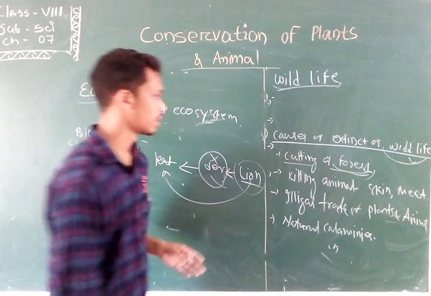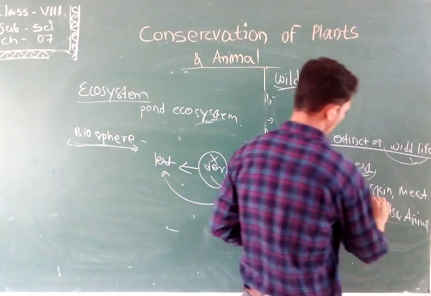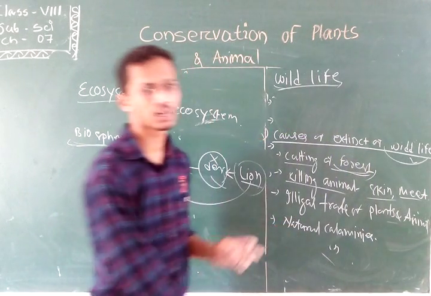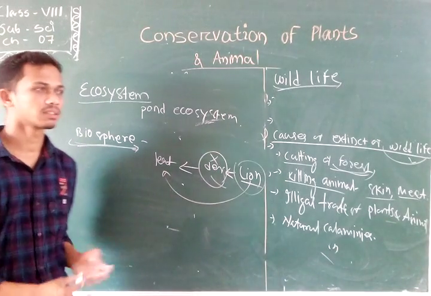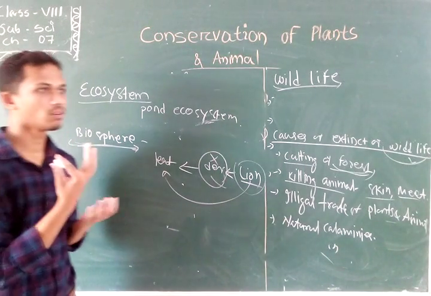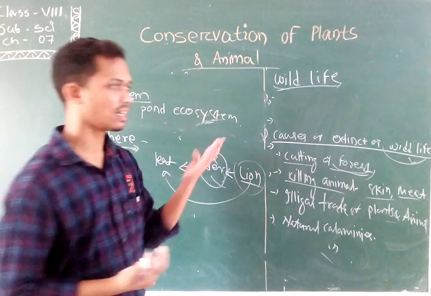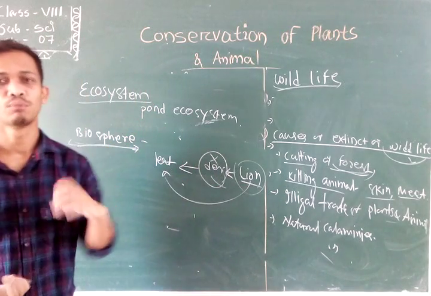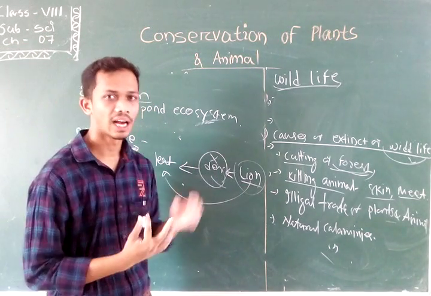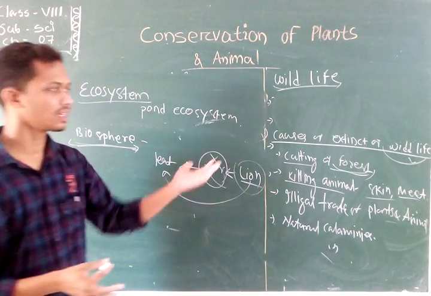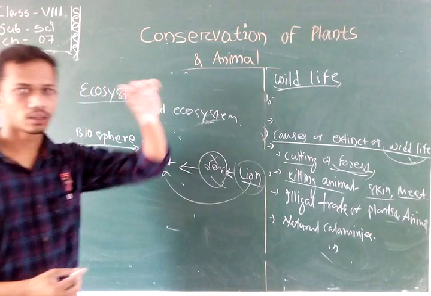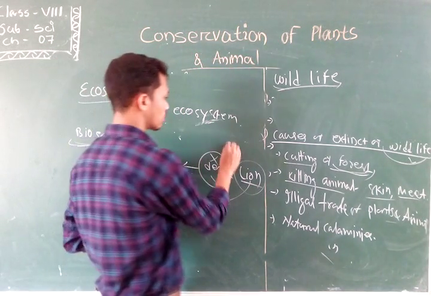Next is the killing of animals for skin, meat, and various other purposes. Animals such as the elephant are killed by humans for their valuable tusks. Rhinos are hunted for their horn.